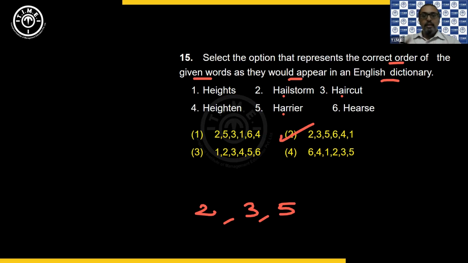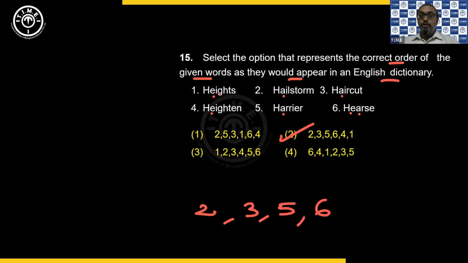Okay. Then let us find the order of the remaining 3 also. We have heights, E, and E. In 1, 4, and 6, all 3 are E. Then the third alphabet in 6 is A. So between 1, 4, and 6, 6 should come first.